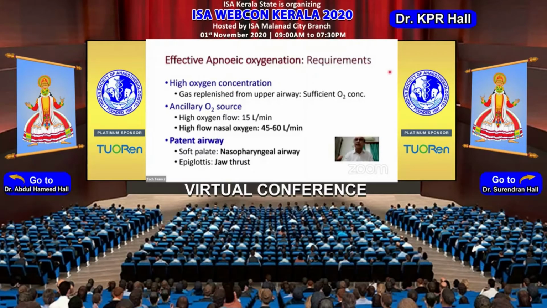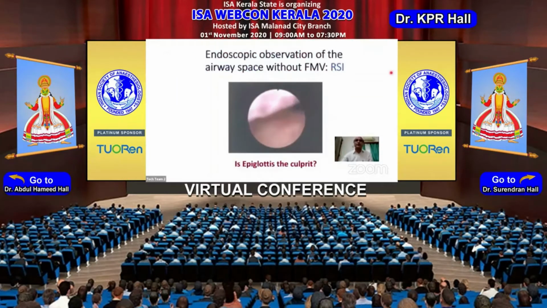And the epiglottis needs to be lifted up. Remember, it is not always the upper airway. Even the epiglottis can fall down and obstruct the entry at the laryngeal level. So the only way of lifting up the epiglottis is by means of jaw thrust. So when we are giving apneic oxygenation, make sure there is an airway. Make sure you give a jaw thrust to these patients. Look at this video.